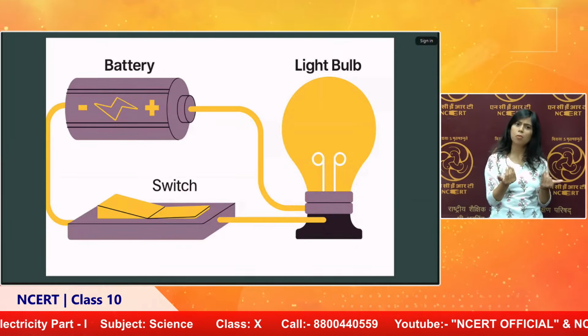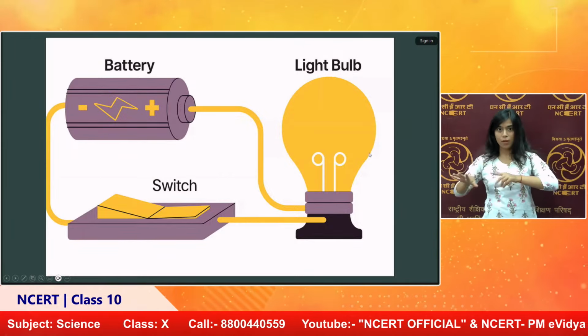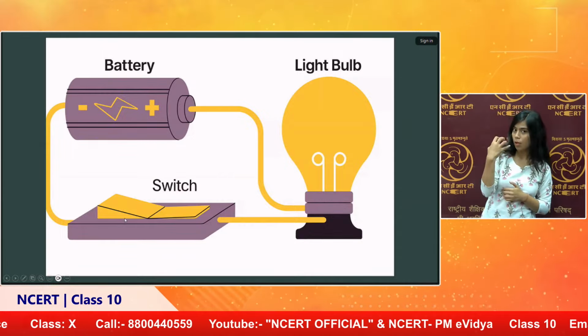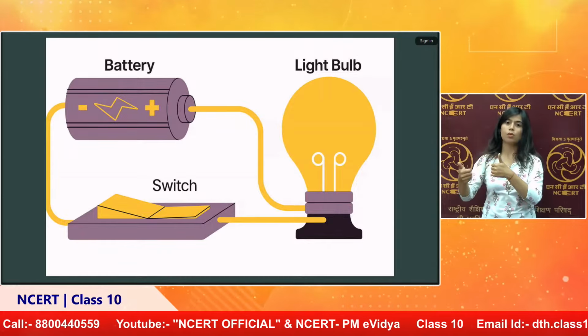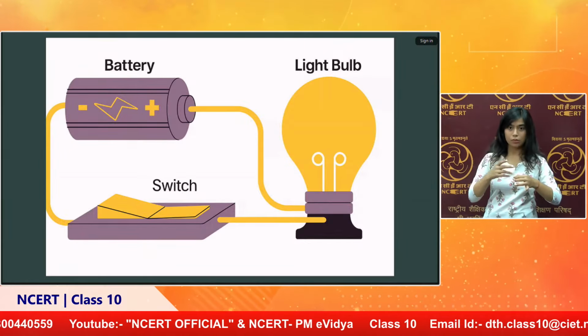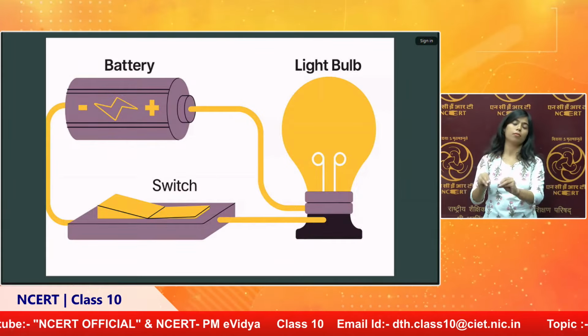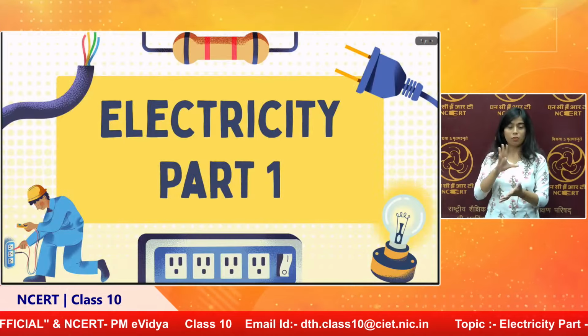So for a simple circuit, we need a source of potential difference, a bulb and a switch. A switch is needed because if you connect directly and there is some wrong connection, the bulb will be fused. So we have to put a switch in any circuit if you are studying something.